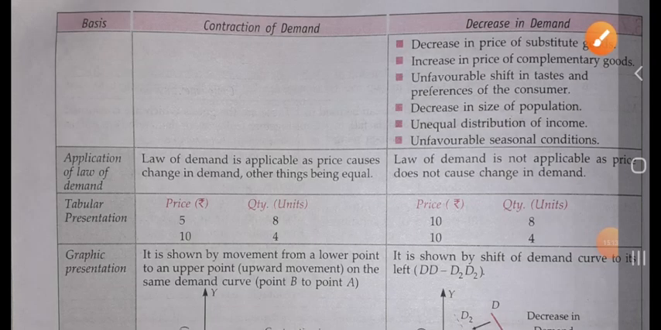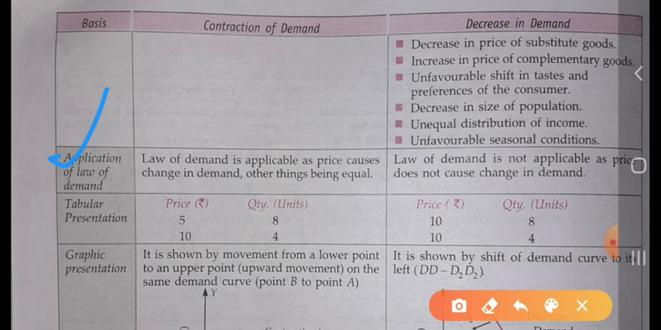Now the next one is application of law of demand. In the case of contraction of demand, the law of demand is applicable as price causes change in demand. Only because of the price change, the demand for the commodity changes, and we have taken other things remaining constant.